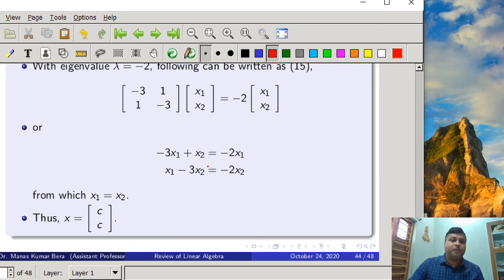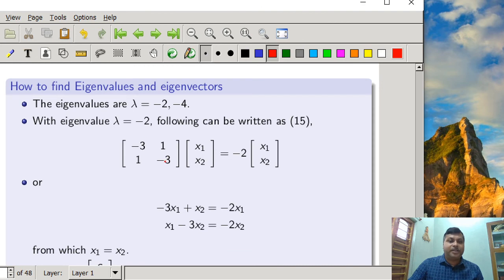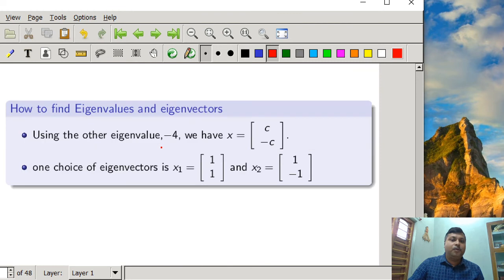Basically infinite number of solutions exist, so x will be any vector in the form of C C, which is the eigenvector of matrix A with the eigenvalue lambda equal to minus 2. Similarly, we have calculated the eigenvector with the eigenvalue minus 4, and we found that the form is C minus C.